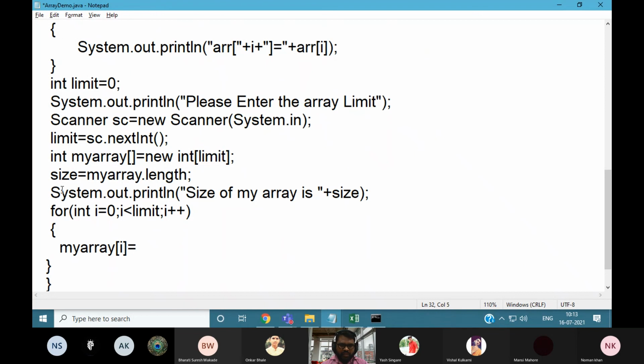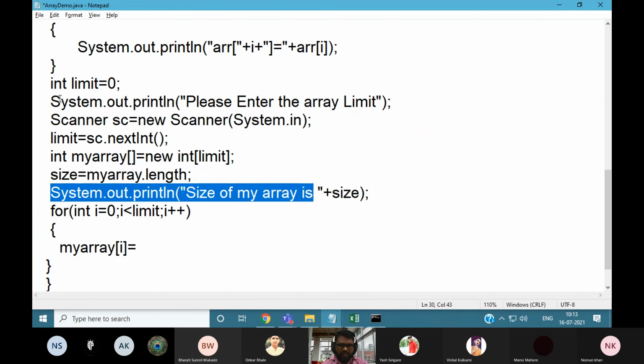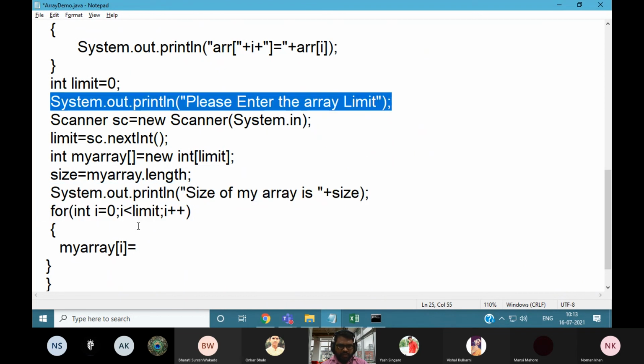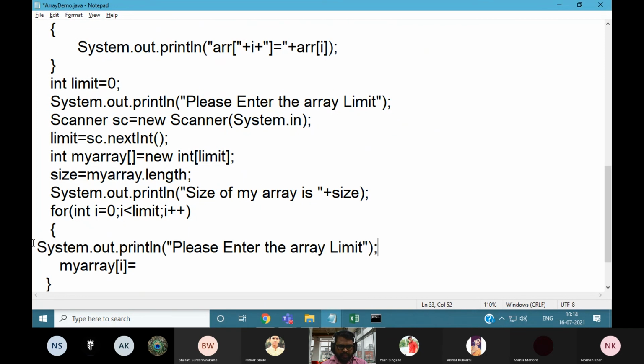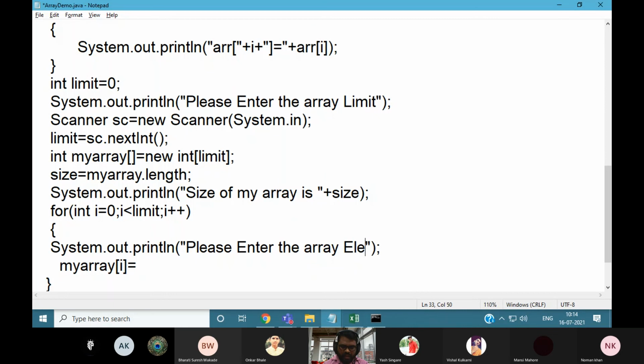So we give the message to the user, enter the array element, and whatever value is entered can be stored here.